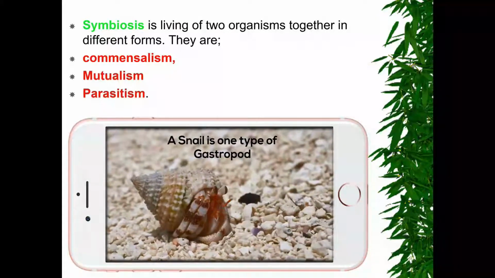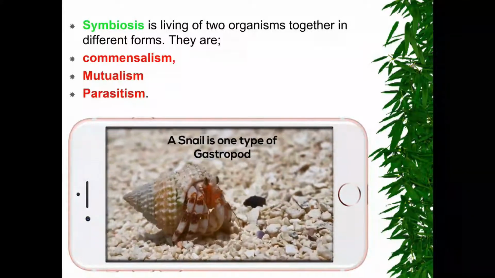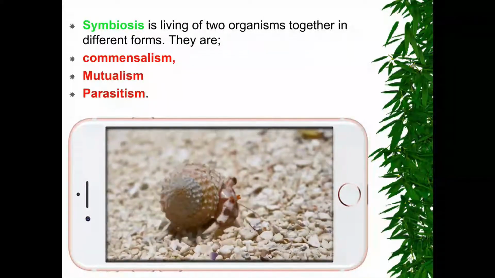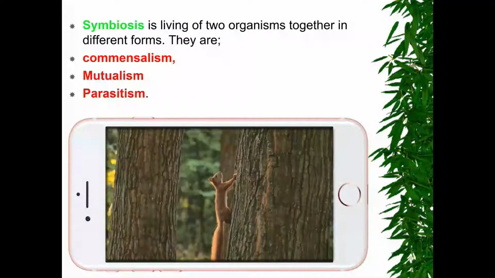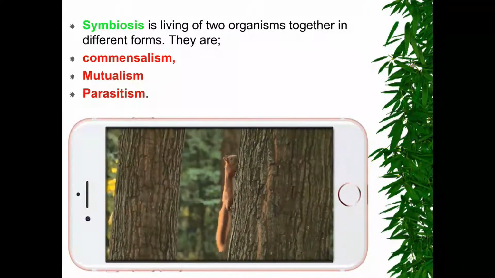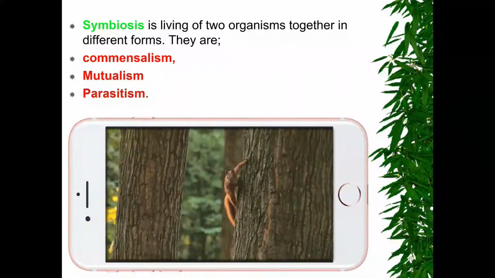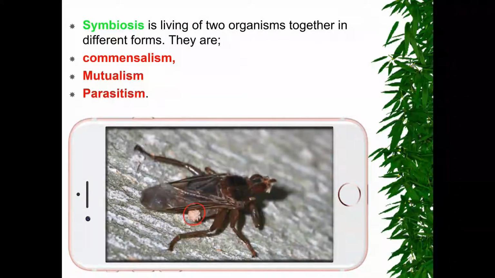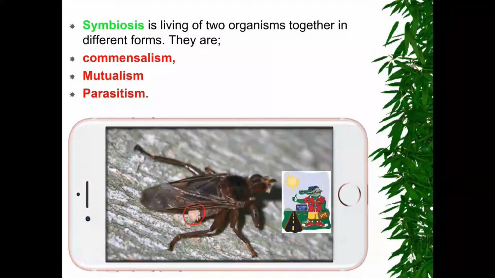A snail is one type of gastropod. What we see is some fungi live on that insect.